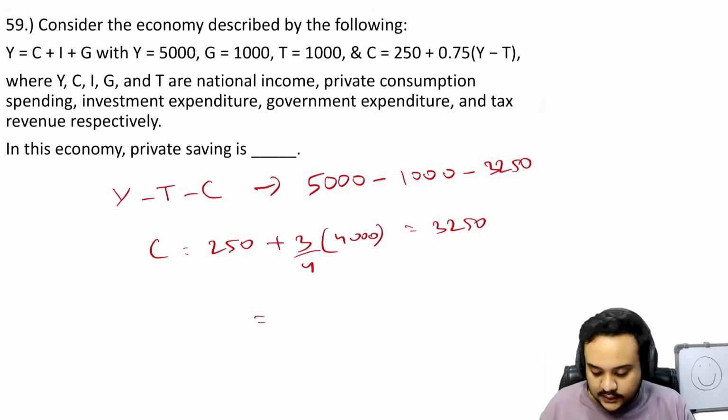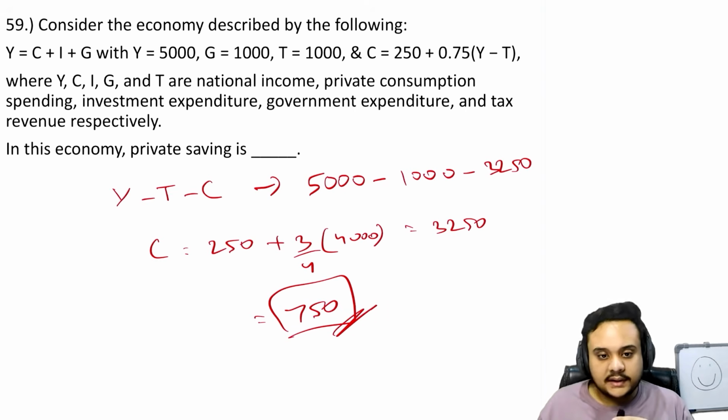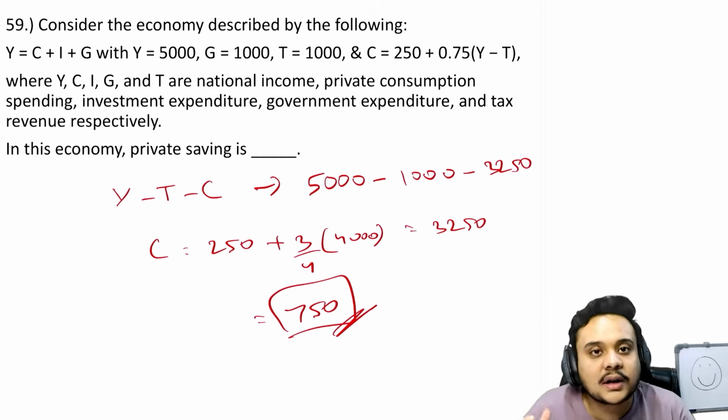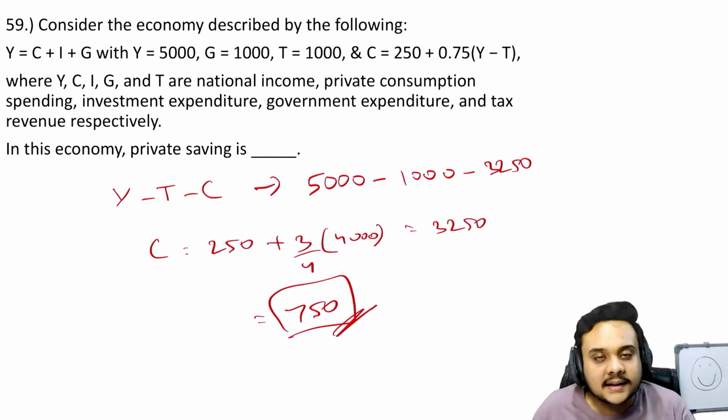So your answer is going to be 750, right? Very easy, very direct question. I don't know why this is so complicated. This is just the private saving. If you want to talk about the public savings or what the government savings is, just think about savings. What are savings? Revenue minus expenditure.